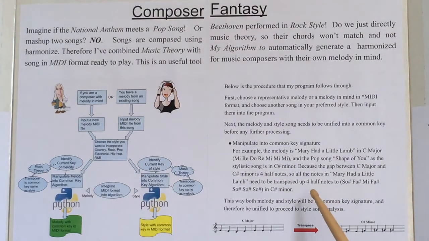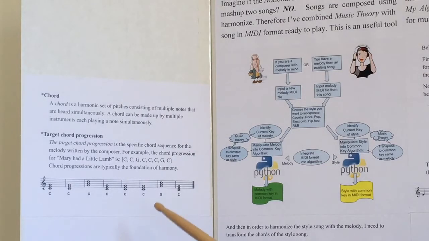The algorithm transposes all the notes in both files up or down a certain distance so that both songs will have the same basis for further analysis. And then, in order to harmonize the style song with the melody, I need to transform the chords of the style song into the target chord progression of the melody so that they can harmonize with each other. The target chord progression is the specific chord sequence for the melody written by the composer. Chord progression is the typical foundation of harmony.